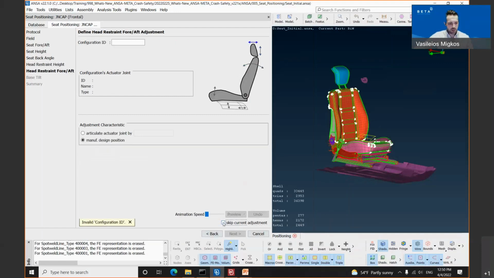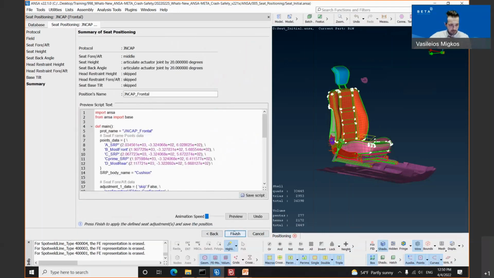We will proceed in the same way for the head restraint for aft step. We will click the skip current adjustment, as well as we will do the same thing for the base tilt, because in this example, we do not have a configuration for the base tilt. So I'm clicking the skip current adjustment and I'm proceeding with the next button.